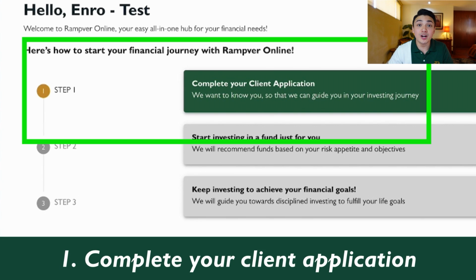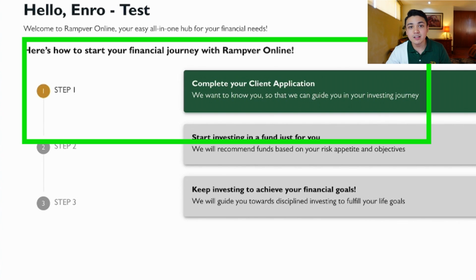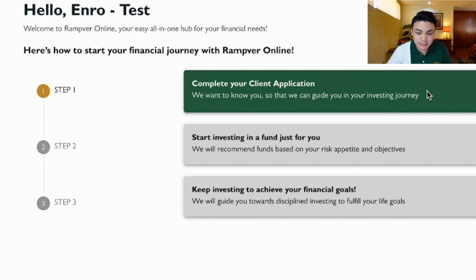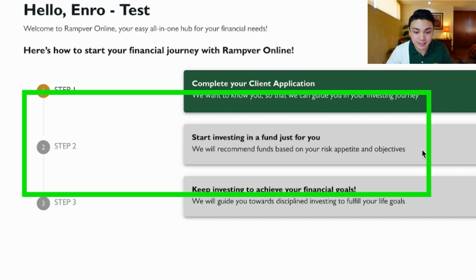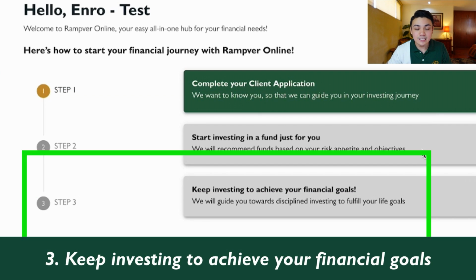First is complete your client application. So we need to do this first so that we know your risk tolerance, personal details, etc. And then after completing this and once you're approved, you can now invest in your first fund. So start investing in a fund just for you. This is based on your risk appetite and objectives. And then lastly, keep investing, diversify your portfolio, monitor your portfolio, and grow it over time.